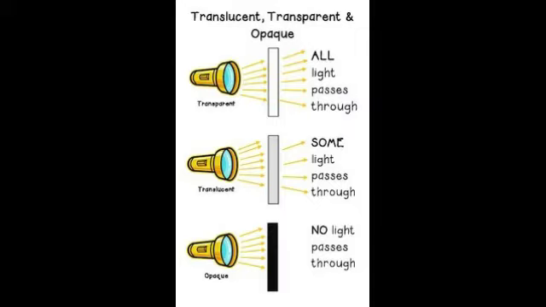Substances that allow the complete light to pass through them are called transparent substances, for example, glass and water. Whereas substances that allow less light to pass through them, such as thin paper, are known as translucent substances. And substances like wood and stone, which do not allow light through them, are known as opaque substances.